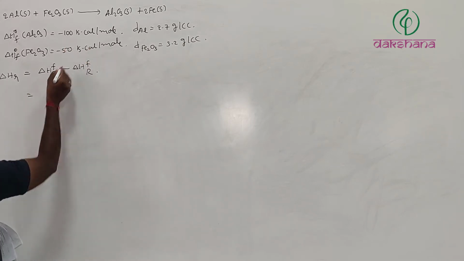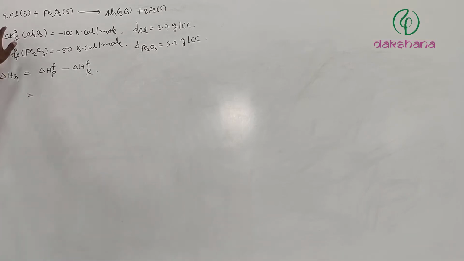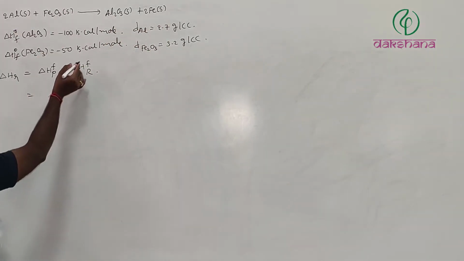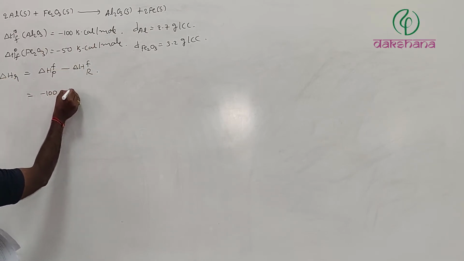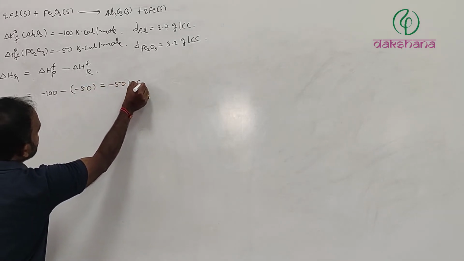For standard elements that is going to be 0, for this it is 0 and for this it is also 0. Therefore it is going to be for Al2O3, minus 100 minus of minus 50, that is equal to minus 50 kilocalories per mole.